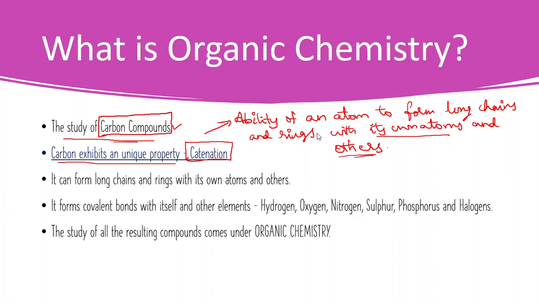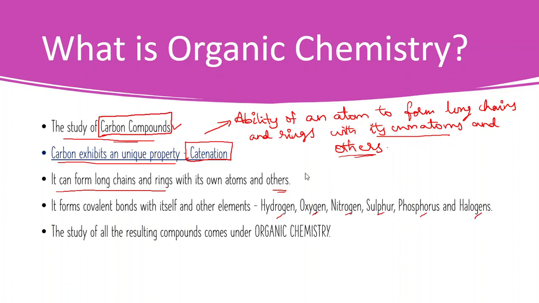So carbon can form long chains and rings with its own atoms and also other atoms. Carbon forms covalent bonds with itself and other elements: hydrogen, oxygen, nitrogen, sulfur, phosphorus and halogens.